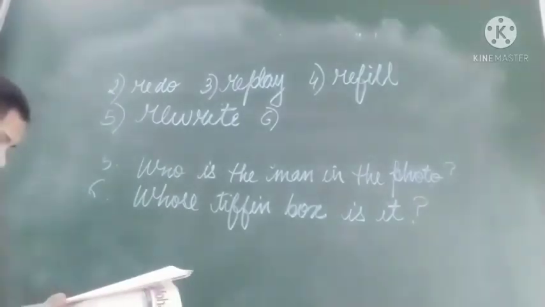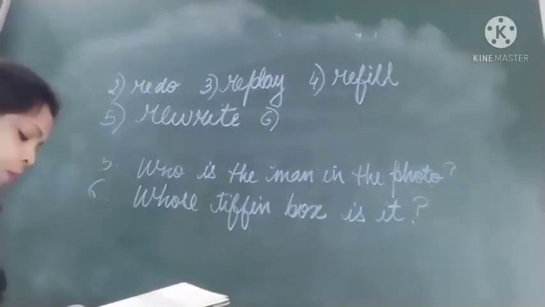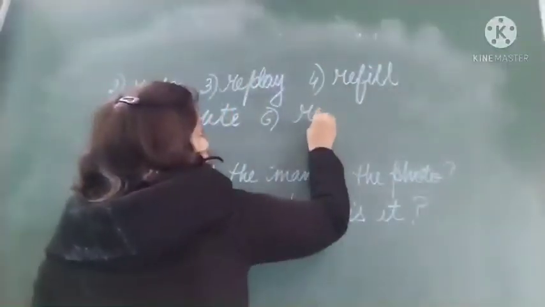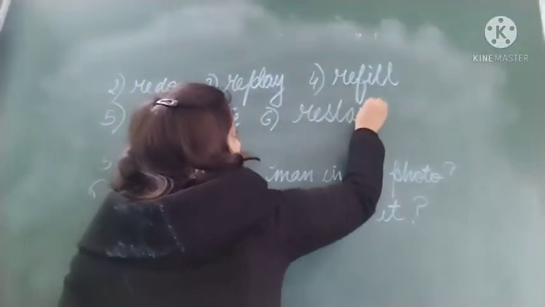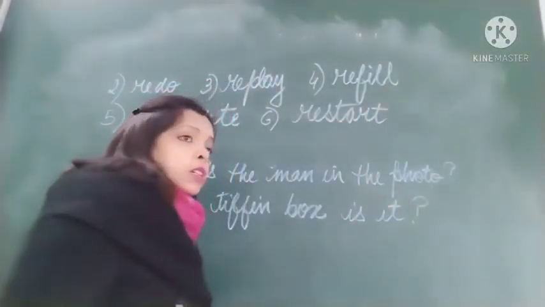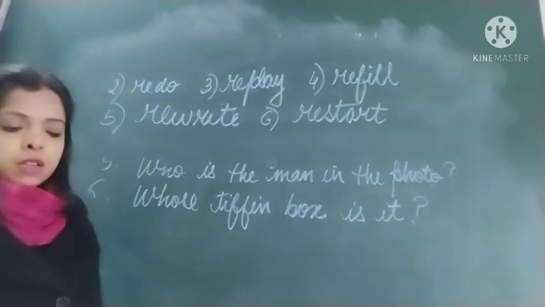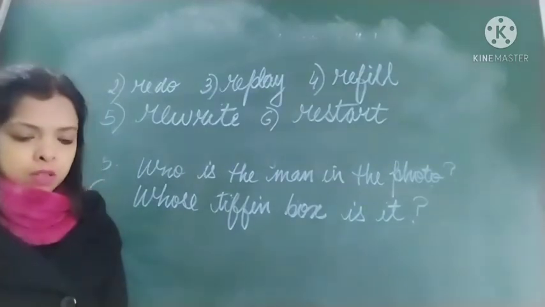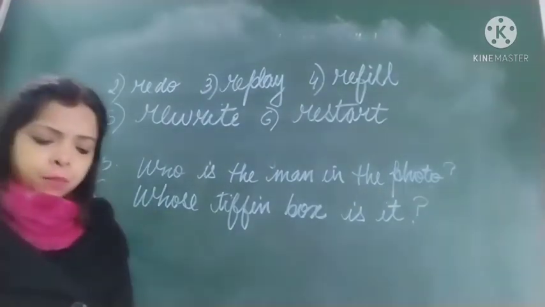Sixth, the engine has stopped. Will you please help me restart it? So restart. So first it was already started but somehow it stopped. So again it has to be started. So restart. So this is all. Next is the writing part, children.